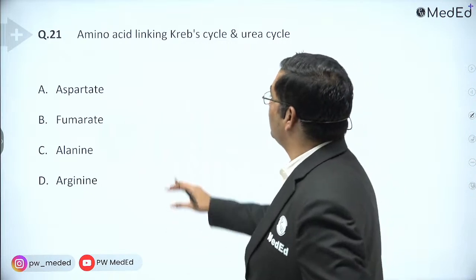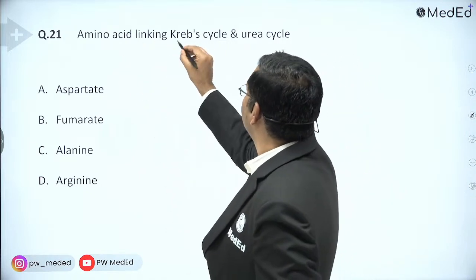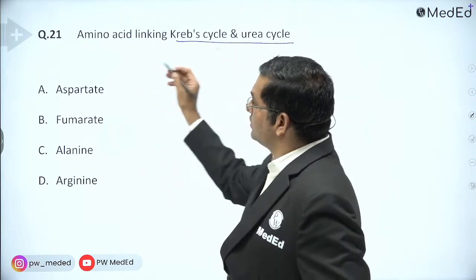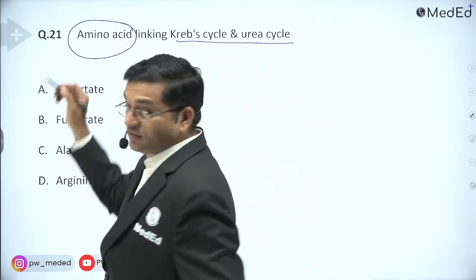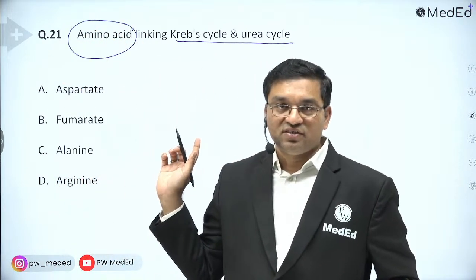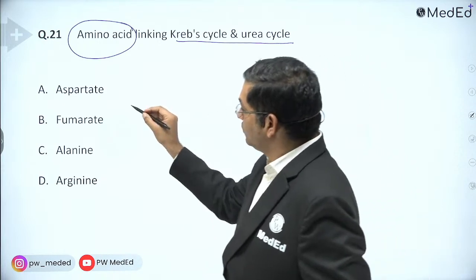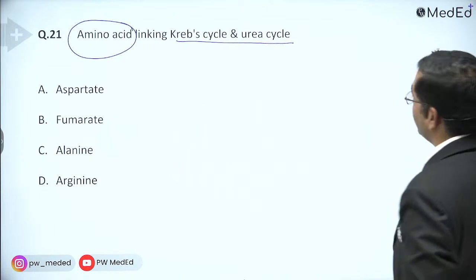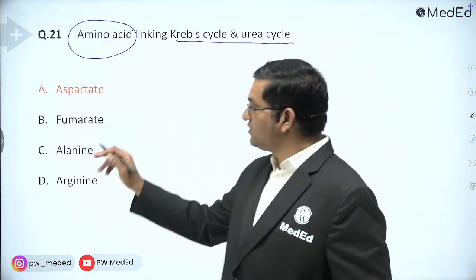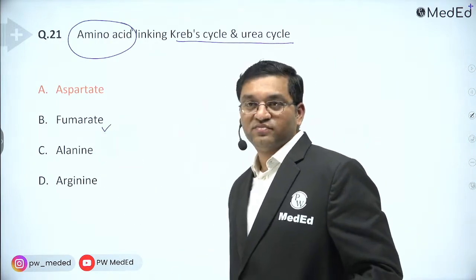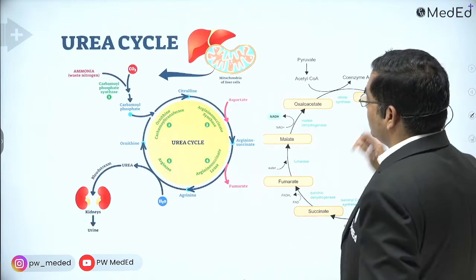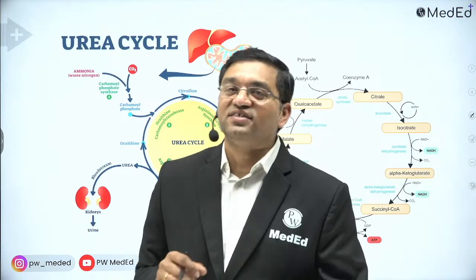Now, which amino acid links the Krebs cycle and the urea cycle? The answer here is aspartate. Aspartate is the answer. This is the second link between these 2 cycles. That's why it is known as the Krebs bicycle.